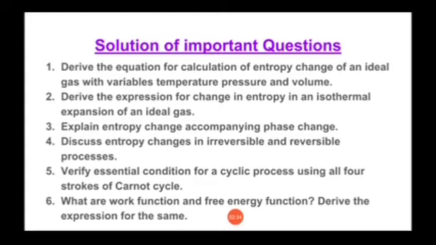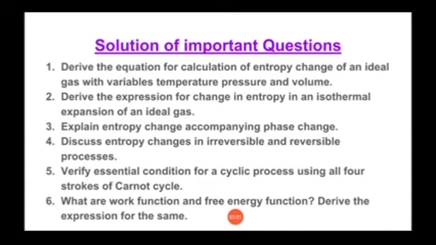So students, these are the important questions that can be asked in university exam and that you must prepare. So question number 1 is, derive the equation for calculation of entropy change of an ideal gas with variables temperature, pressure and volume.